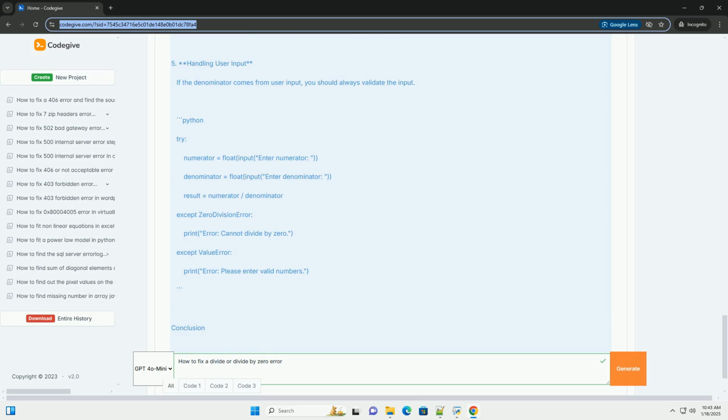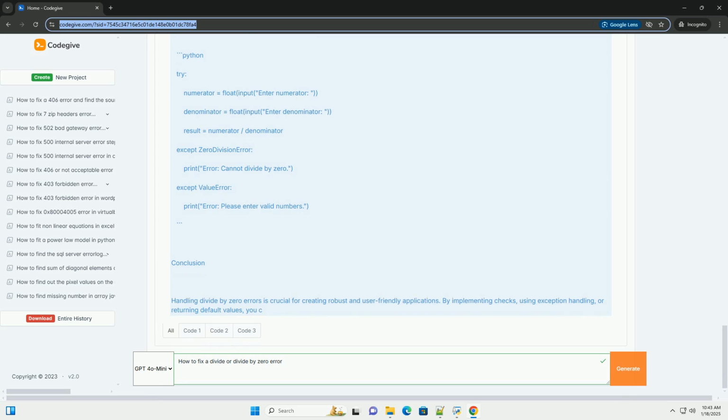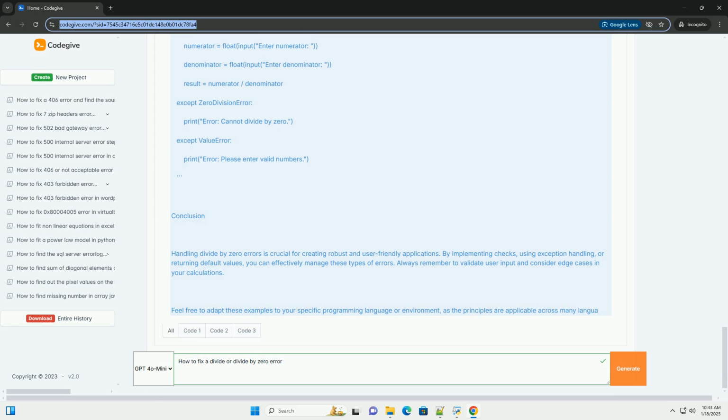Understanding the problem. When you perform a division operation in programming, you must ensure the denominator is not zero. Here's a simple example that would cause a divide by zero error. Strategies to fix divide by zero errors. 1. Check for zero before division. The most straightforward way is to check if the denominator is zero before performing the division.